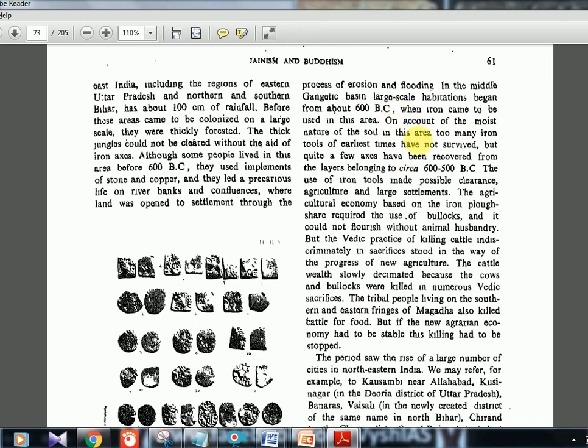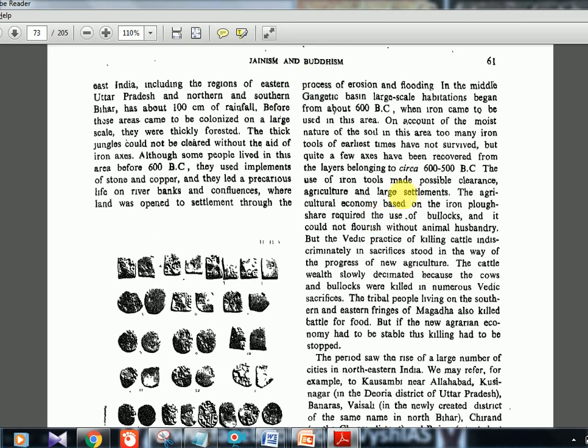The problem was that for plowing, obviously you need bullocks, right? Bullock carts are required. But around this time, with the dominance of the Brahmanas, cattle actually started to get slaughtered. We saw that in the last video: Goghna was a term where guests who came to houses were fed cattle meat. So beef eating had started, and there was a shortage of cows and bullocks. That was one reason why the farmers in the northeast started to protest.